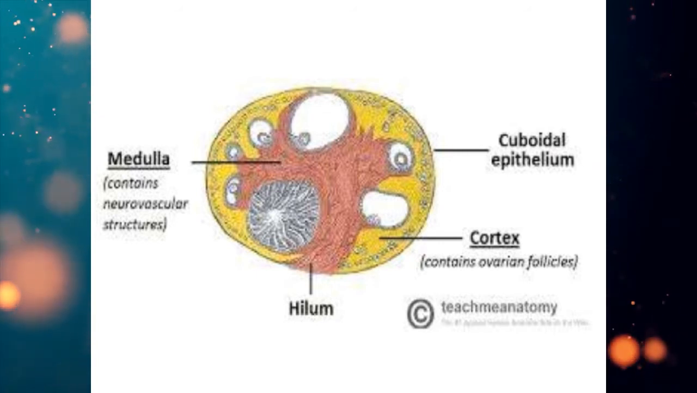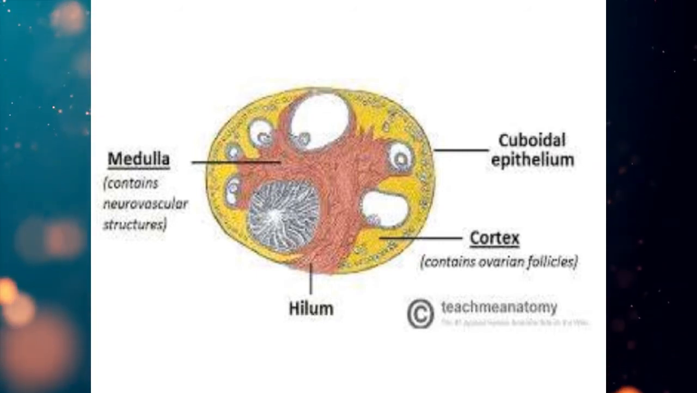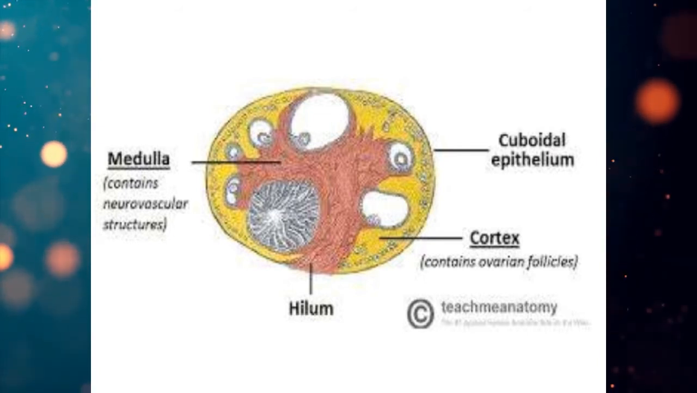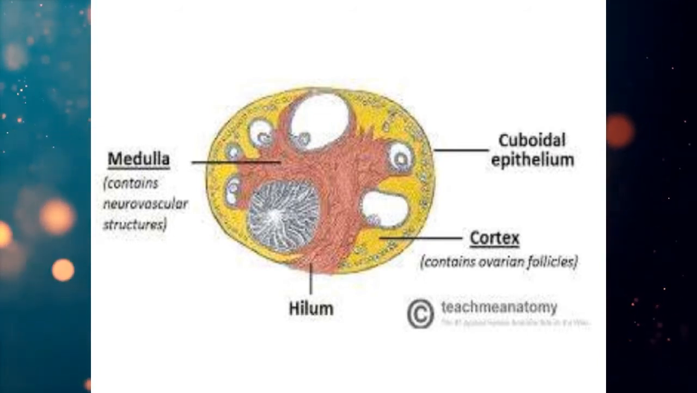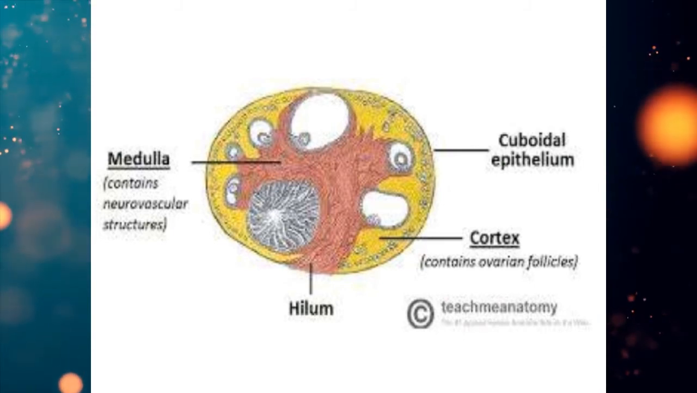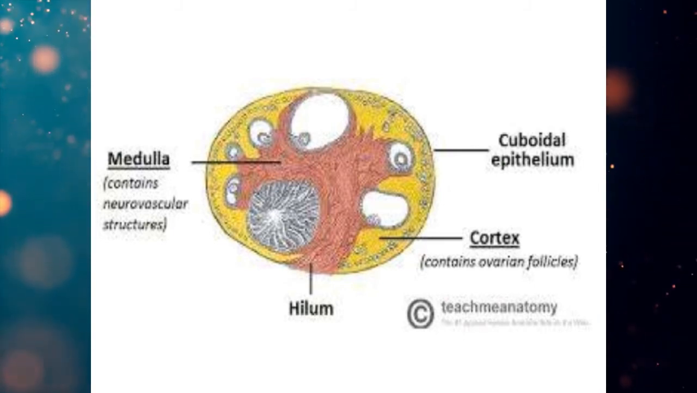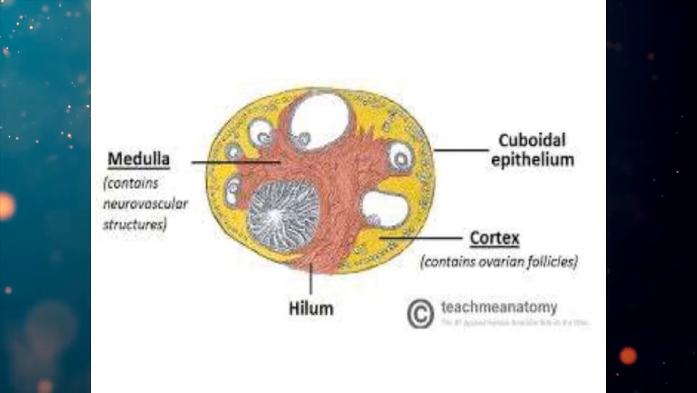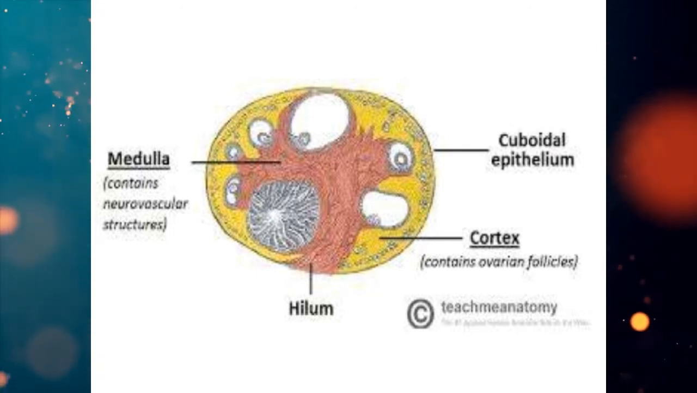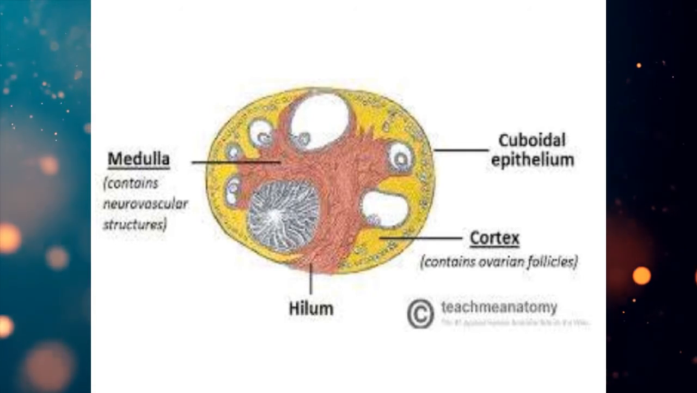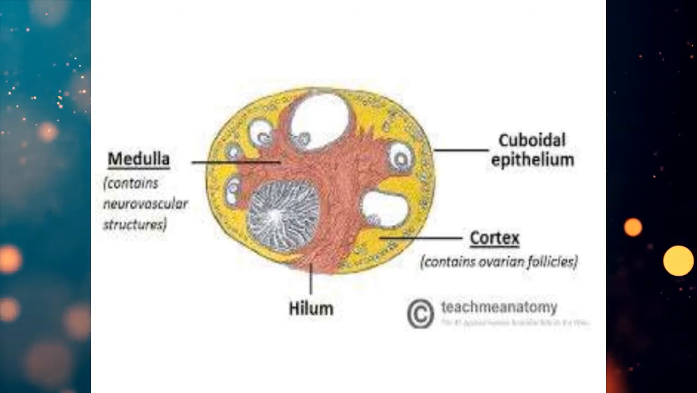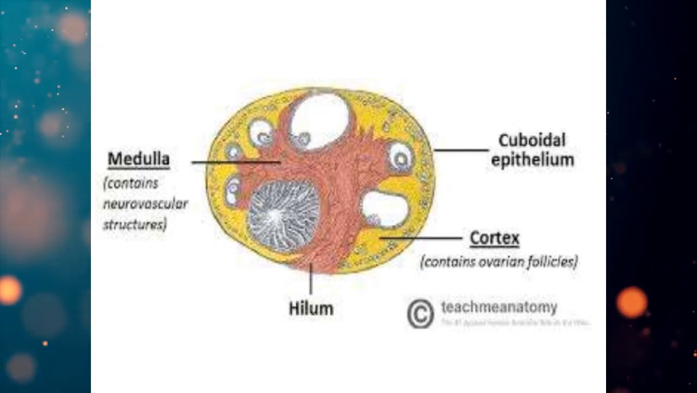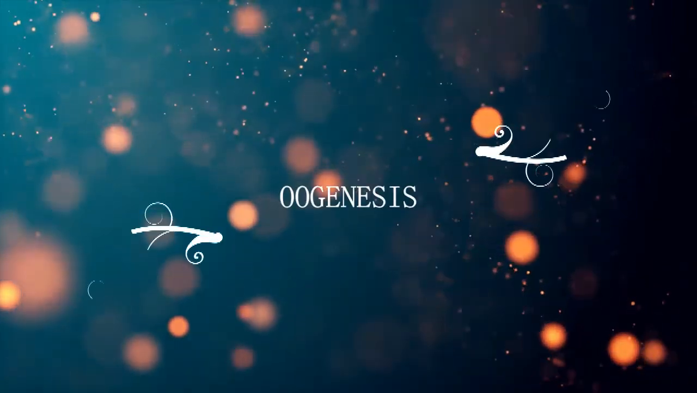In a mature ovary, the cortex contains the follicles and corpora lutea or corpus luteum in various stages of differentiation and disintegration. The medulla contains only large blood vessels and nerves. However, there is no line of demarcation between these two regions in mature ovary. Let's again come back to our topic, oogenesis.